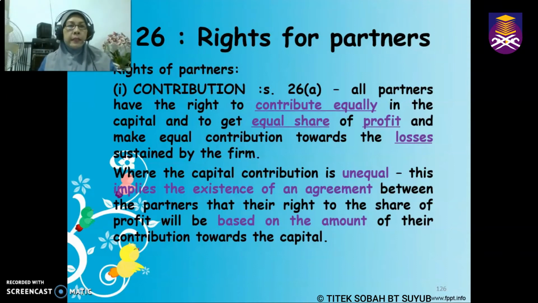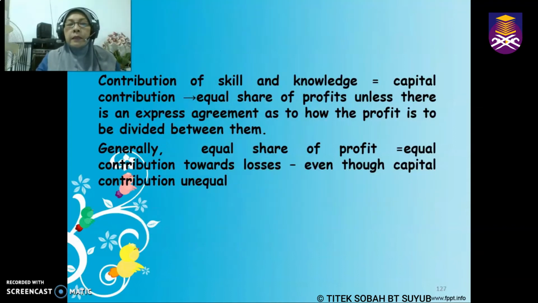All the partners have the right to contribute equally to the capital, and because they have contributed equally, they have the right to an equal share of the profit, and under the same situation, they will also share equal losses of the firm. If the contribution is unequal, the presumption is that there is an agreement in existence between the partners, and their share of profit will be based on the amount of their contribution. Meaning, if the contribution of capital is unequal, the presumption is that there is a written or oral agreement between the said partners.